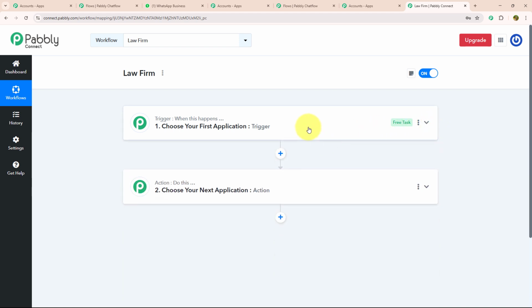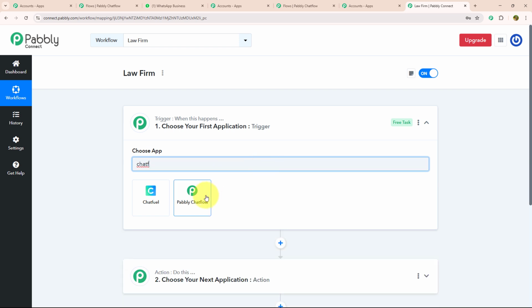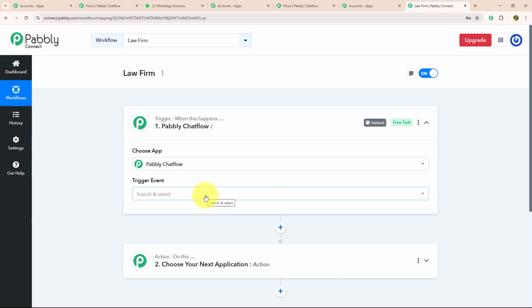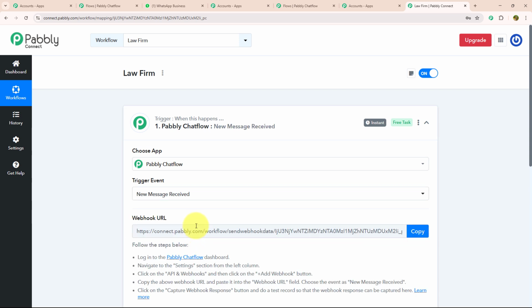Over here, you can see there are 2 steps, trigger and action. As soon as the trigger is selected, the action will be performed. Now, I'm going to choose the trigger app. As we are working with Pabbly Chat Flow, I will choose my trigger app as Pabbly Chat Flow. After that, I'm going to select my trigger event as new message received.